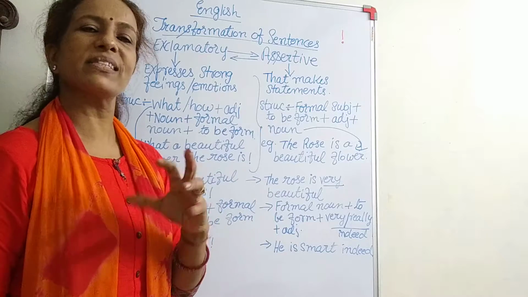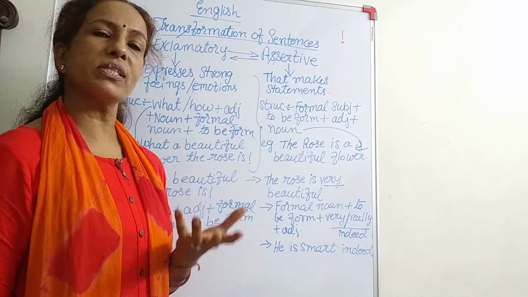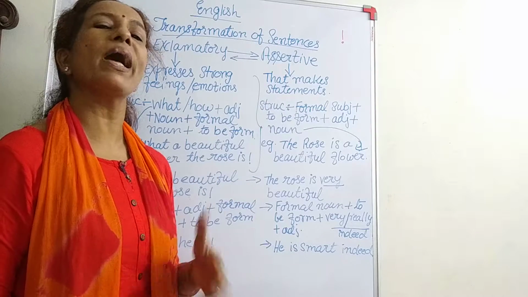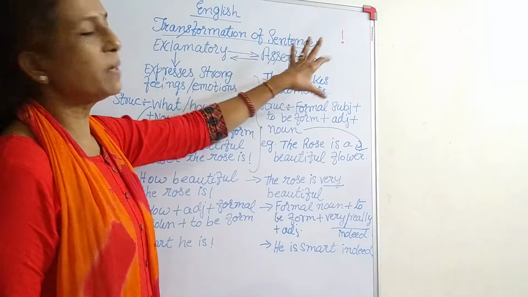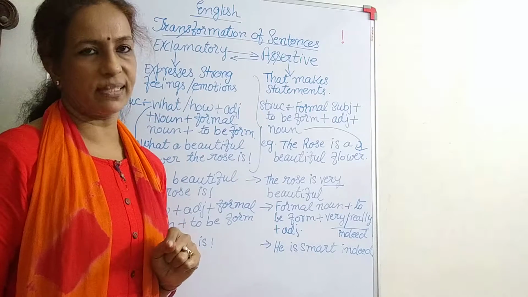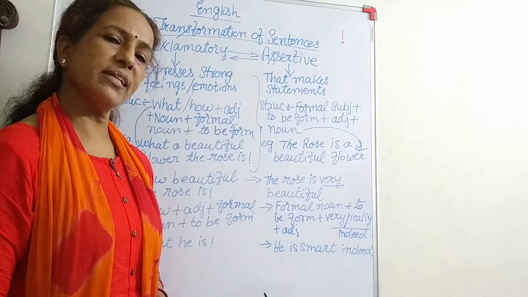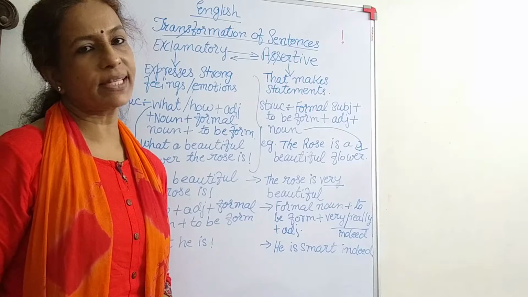Assertive means acceptance in simple words. Whenever you come across an assertive sentence, you feel that the statement says something you are accepting, and it's a simple statement also. That is an assertive sentence. So these two are interchanged: exclamatory into assertive, and vice versa, assertive into exclamatory.